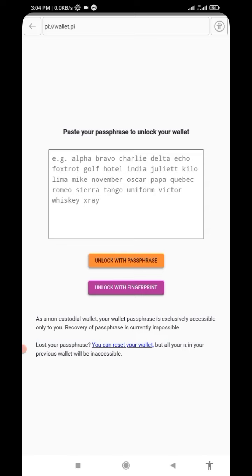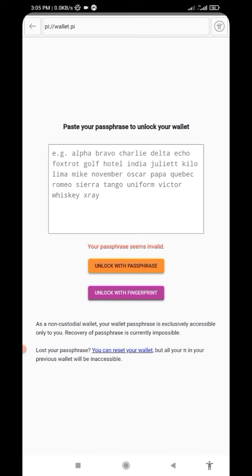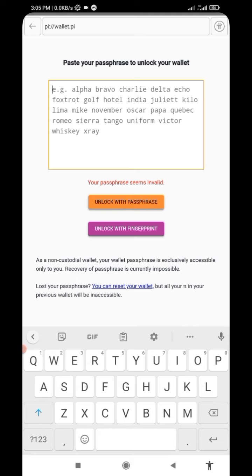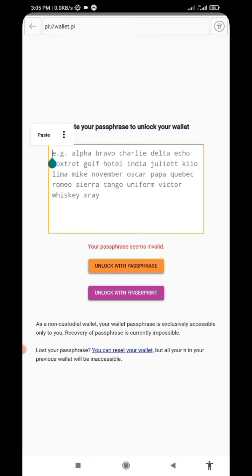This is not your main passphrase. If I click on unlock with passphrase now, it says that your passphrase seems invalid, which means I have to paste my own passphrase. What you are seeing here is just a sample for you to know what kind of passphrase you need. Your passphrase is what's given to you on the first day you created your wallet.